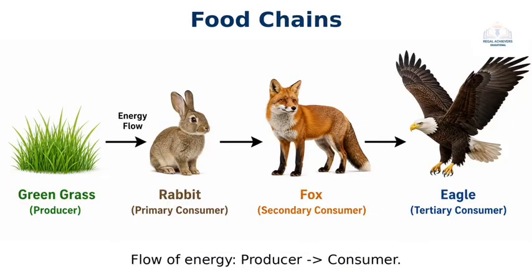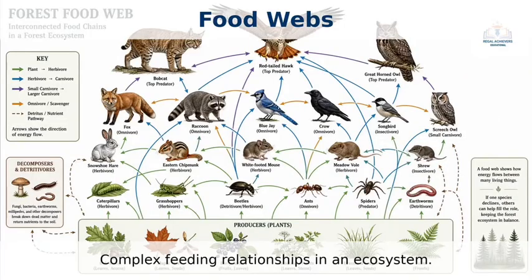Energy is the fuel of life, and it flows through ecosystems in food chains. It all starts with producers like plants, which get energy from the sun. This energy is then passed on to primary consumers like rabbits, then to secondary consumers like foxes, and finally to top predators. In reality, feeding relationships are often more complex, forming food webs.